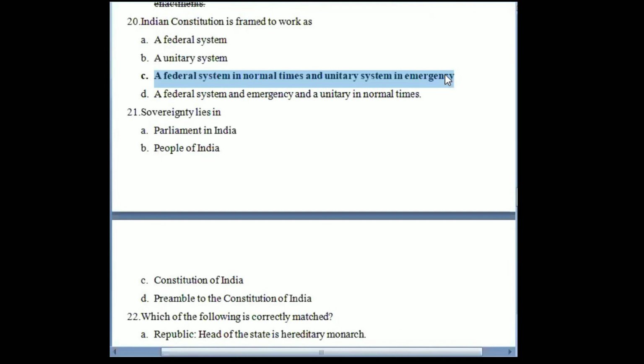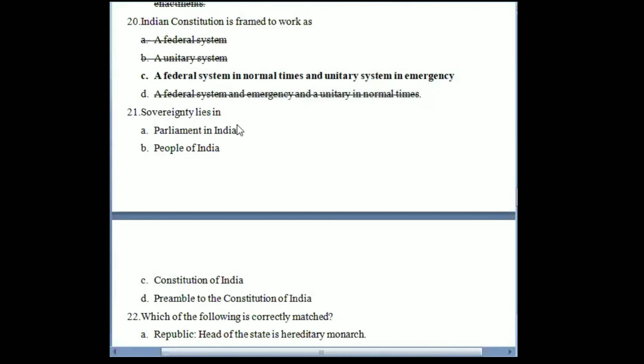But in terms of emergency, the central government takes over the charges and it becomes a unitary government. So it is a federal system in normal times, but whenever there is an emergency or situation arises, the union government may take over charges. So unitary in emergency times.